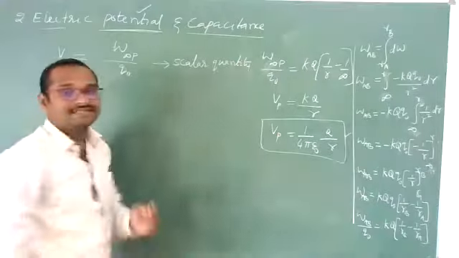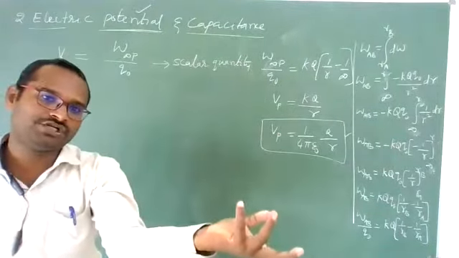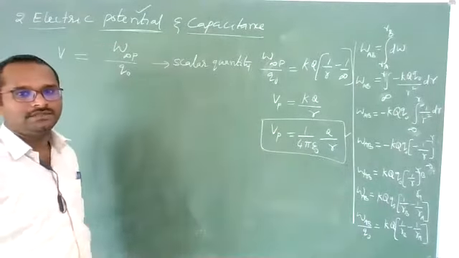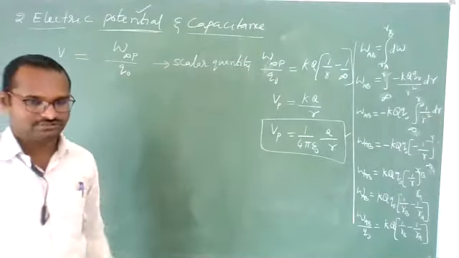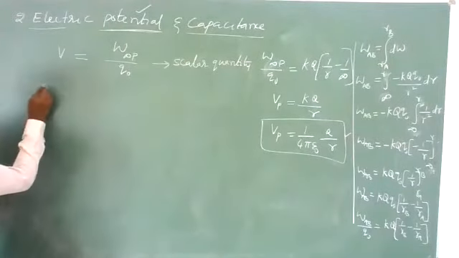Potential is a scalar quantity. Electric potential is a scalar quantity. It may be gravitational potential also, in the gravitation chapter. Here it is electric potential. Electric potential is a scalar quantity, it doesn't have any direction. Okay, clear students?